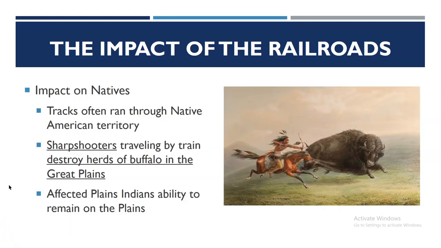The Transcontinental Railroad impacted Native Americans. Tracks often ran through Native American territory, and so sharpshooters traveling by train destroyed herds of buffalo in the Great Plains. This affected the Plains Indians' ability to remain on the plains, seeing as the buffalo was one of their main food sources.